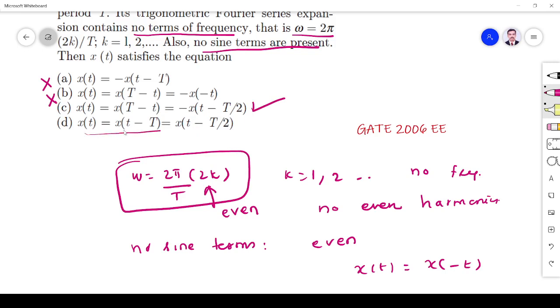x of t is equal to minus x of t is not satisfying. And minus of x of t minus T by 2 would have been correct, but there is no minus, so this is wrong. So A, B, D are wrong. C is the correct answer.